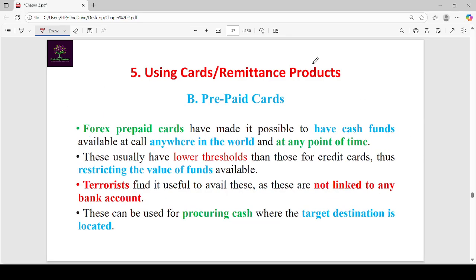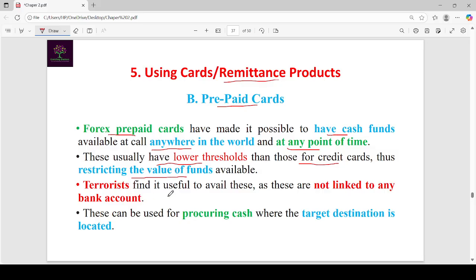Next method under cards or remittance products is prepaid cards. Forex prepaid cards have made it possible to have cash funds available at call anywhere in the world at any point of time. These usually have a lower threshold than the credit cards and thus restrict the value of funds available.